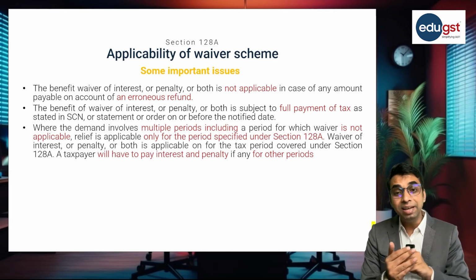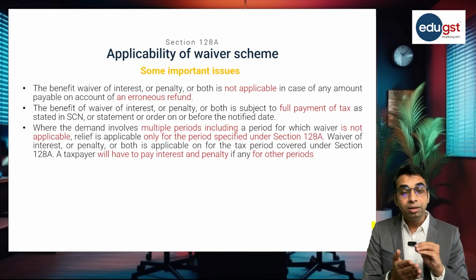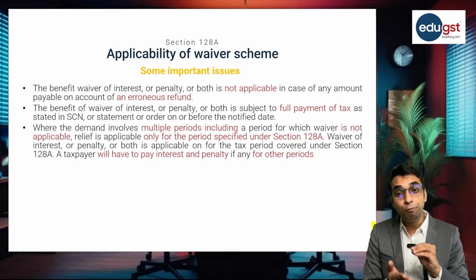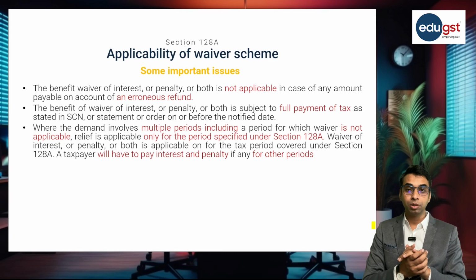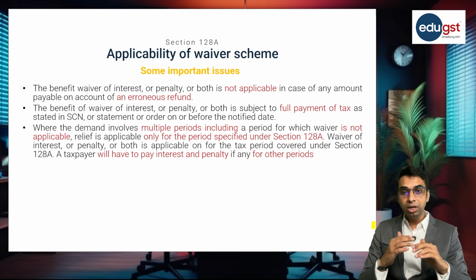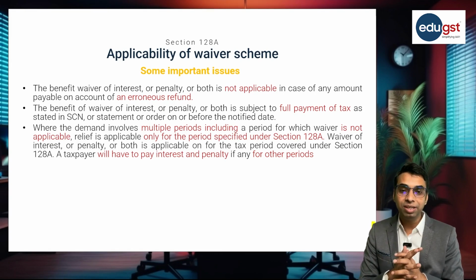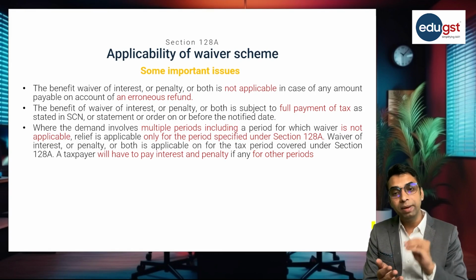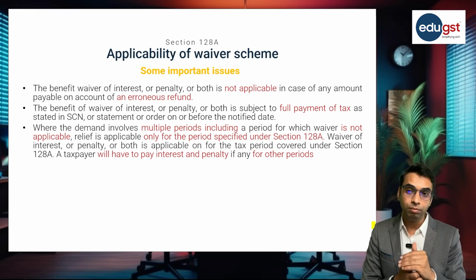This waiver scheme is a conditional waiver scheme and one of the conditions is that the taxpayer must make the full payment of tax before applying for this scheme. So in order to be eligible for this amnesty scheme, the taxpayer is required to make the full tax payment before making the application.